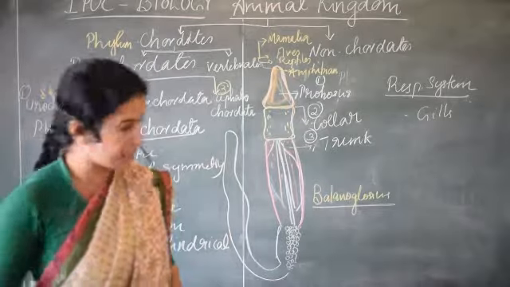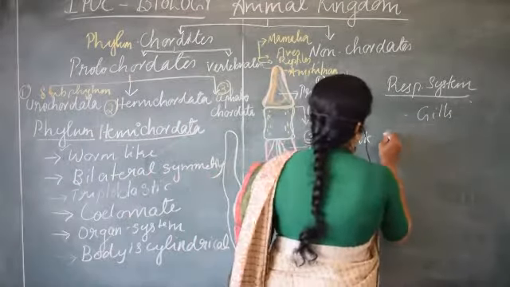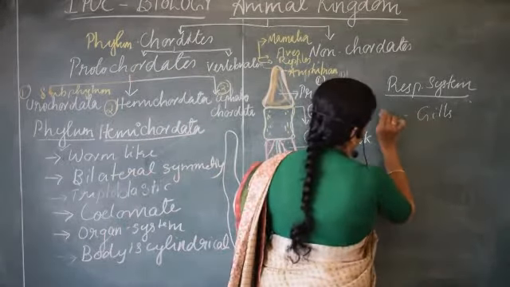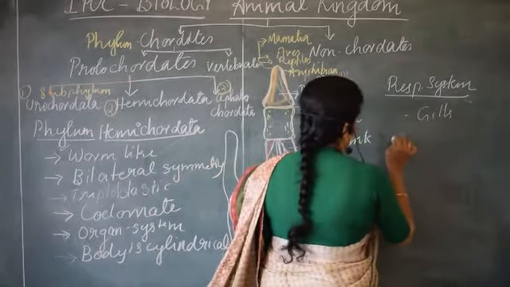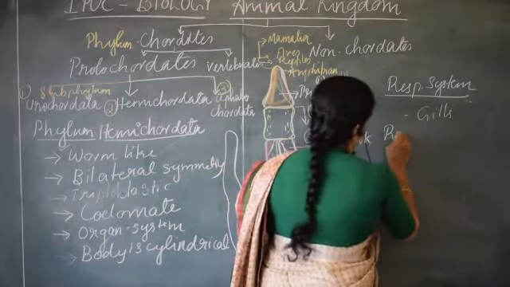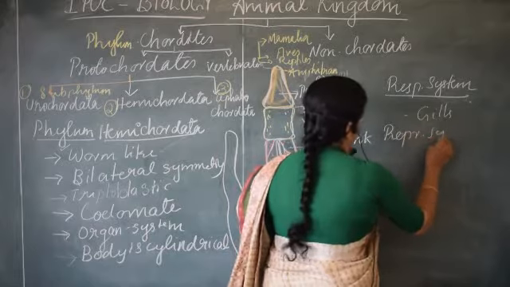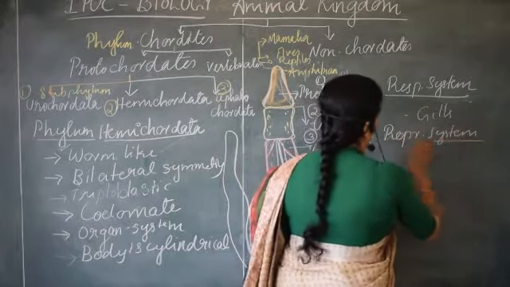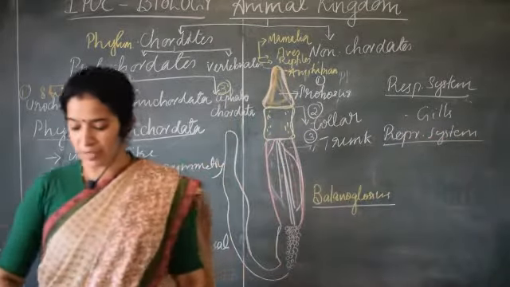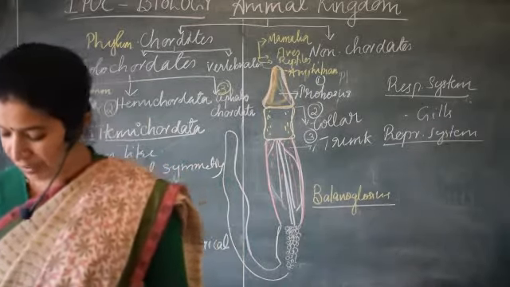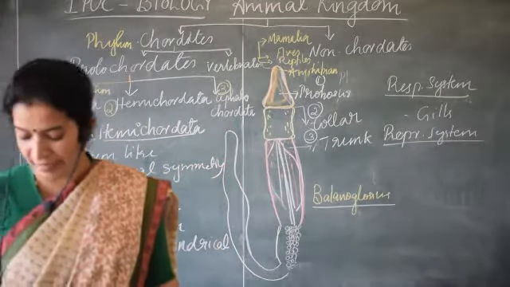Now let us understand about their circulatory system and reproductive system. How is the reproductive system carried out? Do they have a well developed reproductive system? The reproductive system is well developed in them.